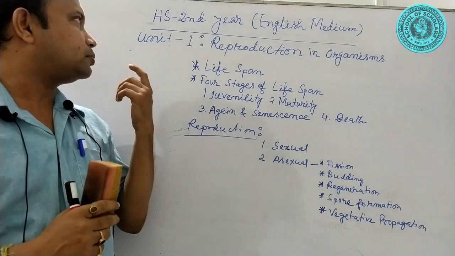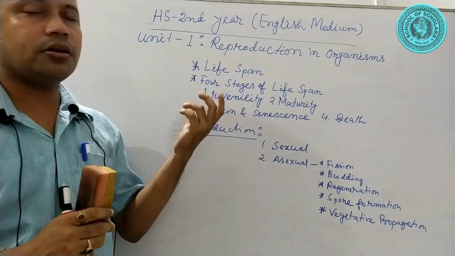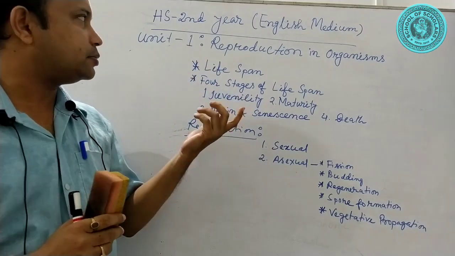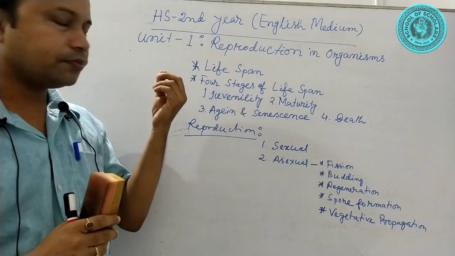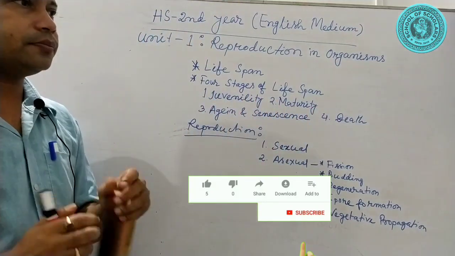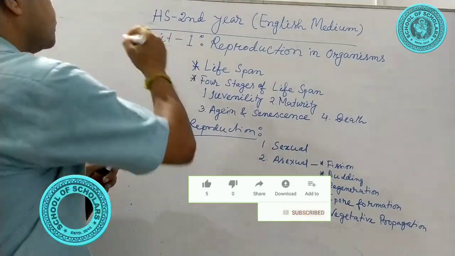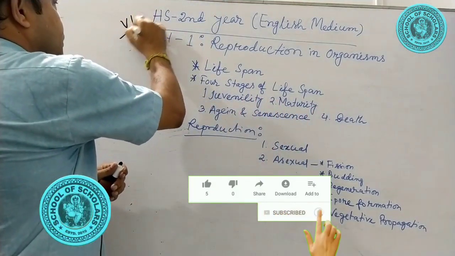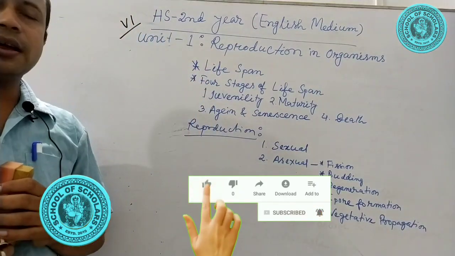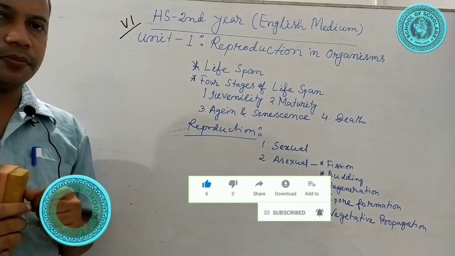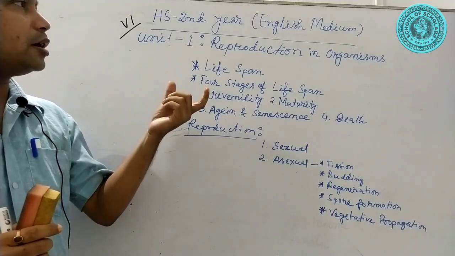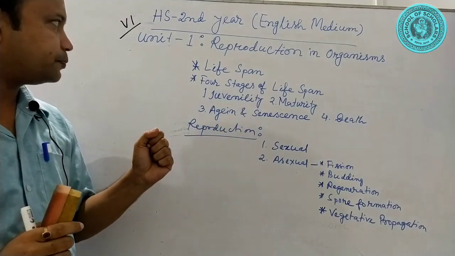The first unit is reproduction in organisms. This is the first chapter of the unit 6 under HS second year course of biology. Our today's topic is reproduction in organisms.